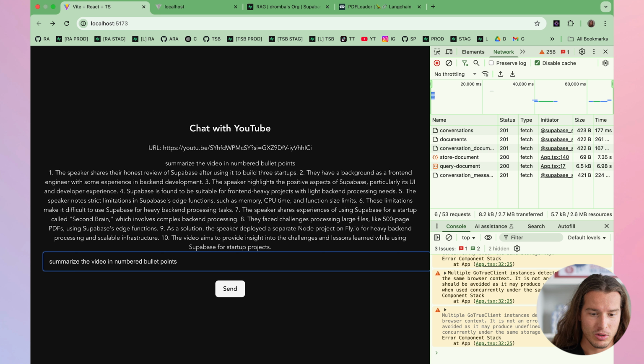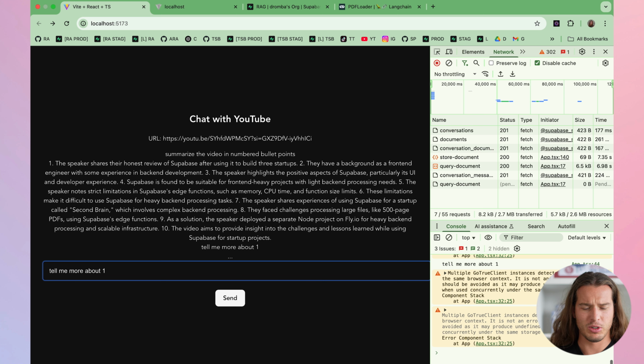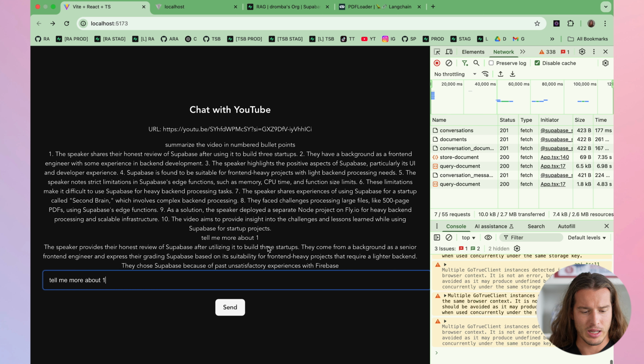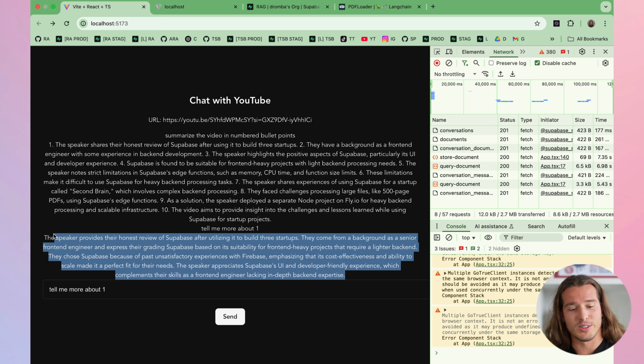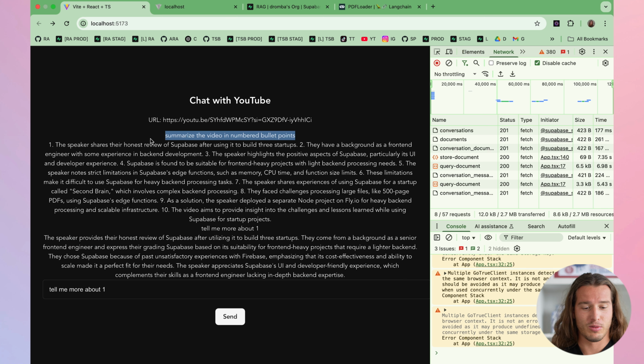But now, just to prove that also the conversation history is working, let's, for example, say, tell me more about one, which is a standalone, it doesn't mean a lot. But we asked, tell me more about one, and we see it's connected to this. As I said, it's not the most beautiful front-end app, but it serves the purpose.